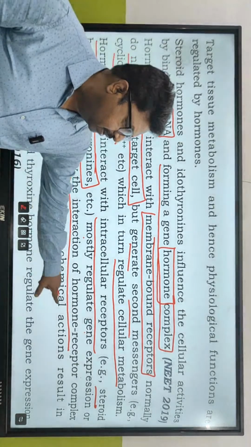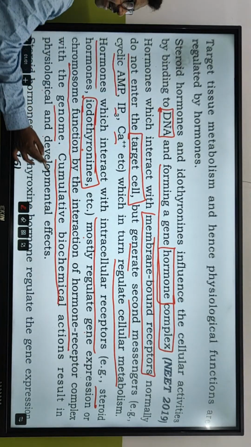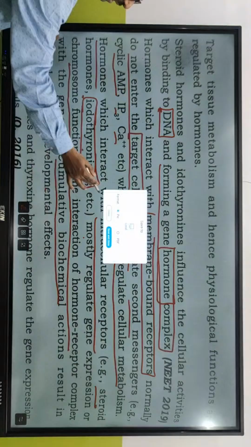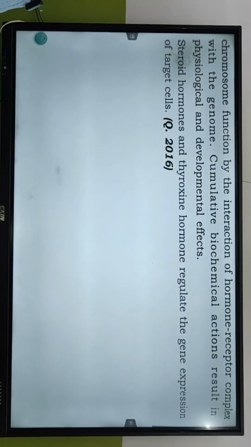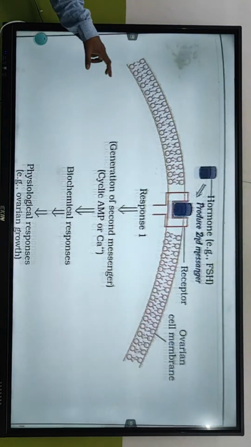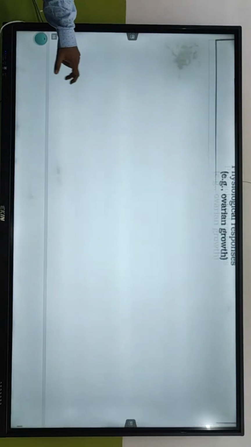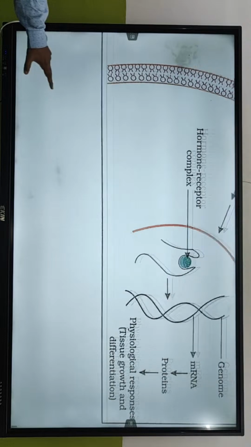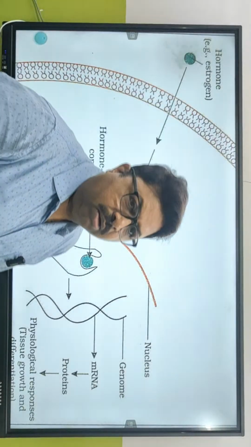Cumulative biochemical actions result in physiological and developmental effects. Steroid hormones and thyroxine hormones regulate the gene expression of target cells. Clear? Just now we have seen this and this. That's all about this chapter, I think. Fine. That's all about this chapter.